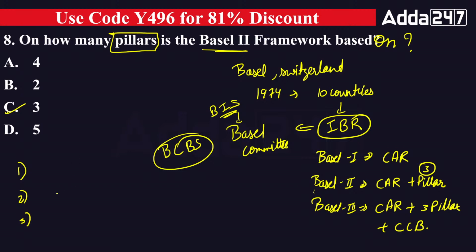Minimum capital requirement is the first one. Very good. Minimum capital requirement, that covers your capital adequacy ratio. Minimum capital requirement is correct. What about the second one? What is the name of the second pillar? The name of the second pillar is supervisory review process.